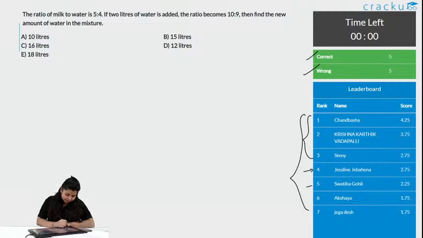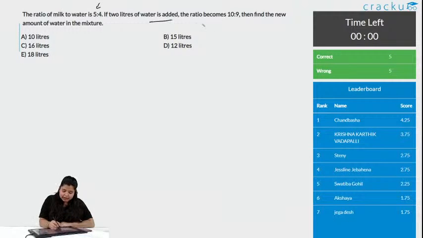Chalo, let us see now what is the solution. The ratio of milk to water is 5:4, 2 liters of water is added, the ratio becomes this simply.